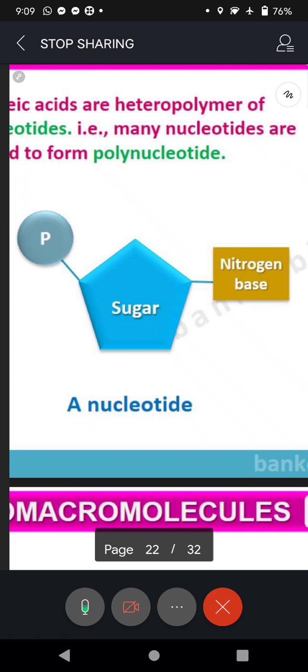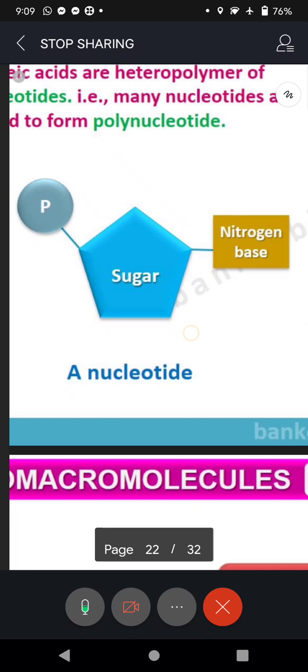So what is the clue here? Nucleoside. What is the spelling? NUCLEOSIDE. Now in the spelling, first one is N. N refers to nitrogen base. S refers to sugar. So in the question only the answer is there. Nucleoside is N and S, nitrogen base and sugar. And what is nucleotide? Nucleoside plus phosphate molecule.